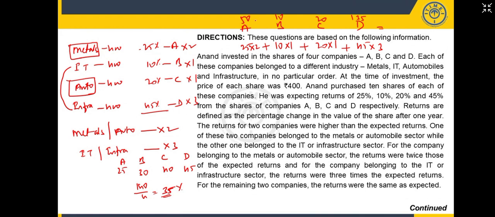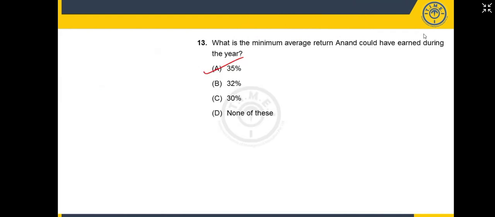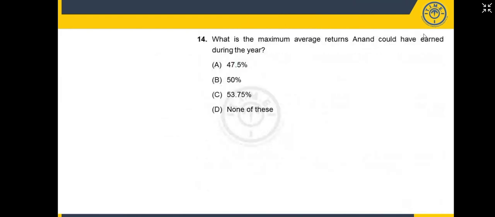And what's the total you get? 135 plus 80, divided by 4. So how much do you get? 53.75.